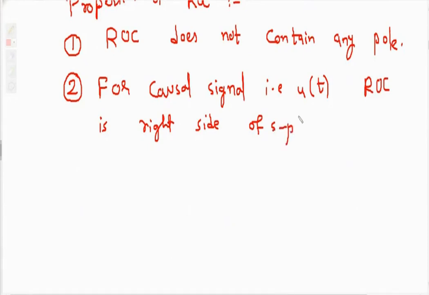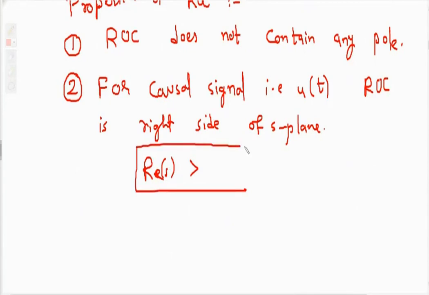So whenever U of t will come, your real of S is greater. So this is how we indicate the ROC. Real of S greater means that region of convergence is greater than some constant like that. So for causal signal, that is U of t, ROC is right half of S plane. So greater sign indicates that it is the right side of S plane.